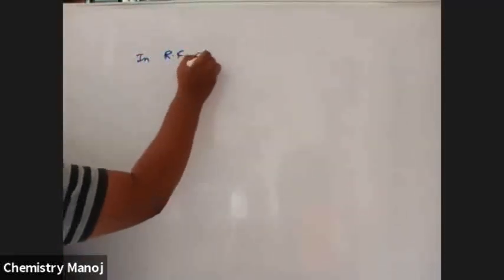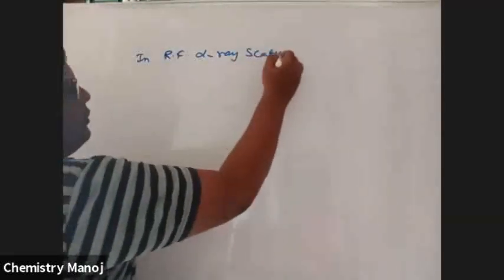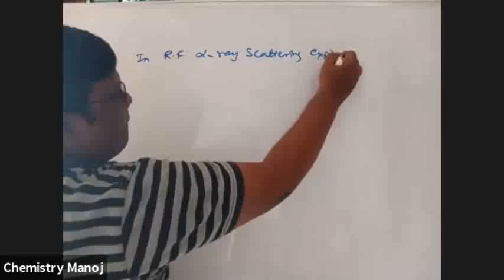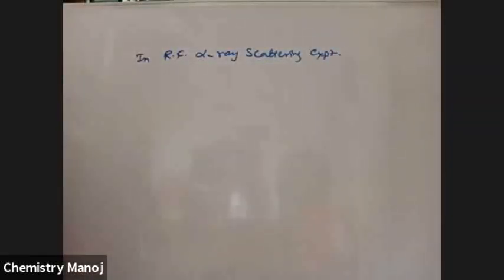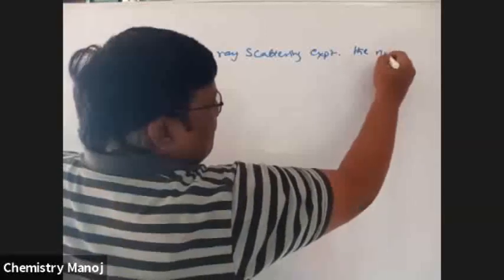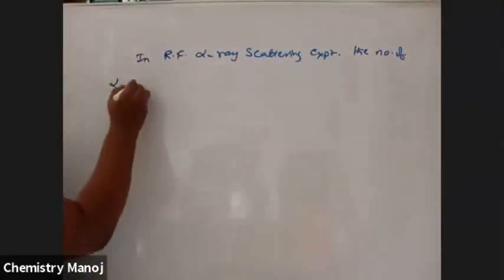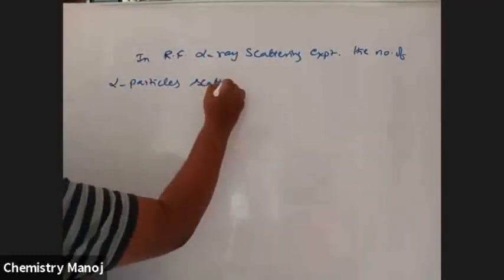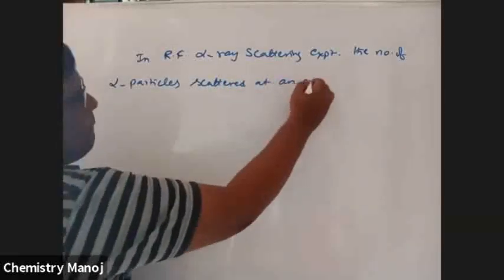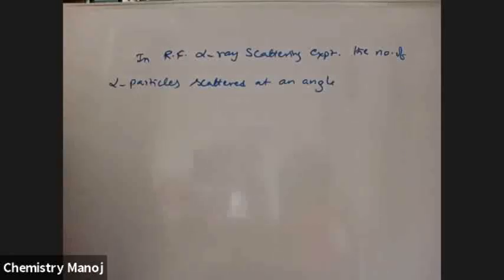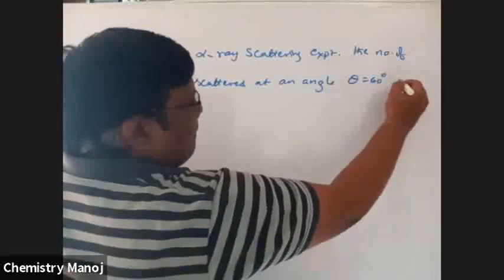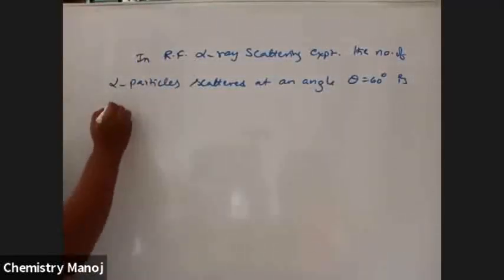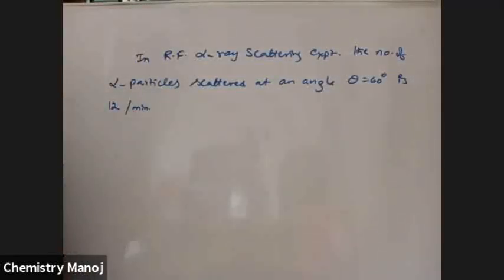That is, in Rutherford alpha ray scattering experiment, the number of alpha particles scattered at an angle theta equal to 60 degrees is 12 per minute.